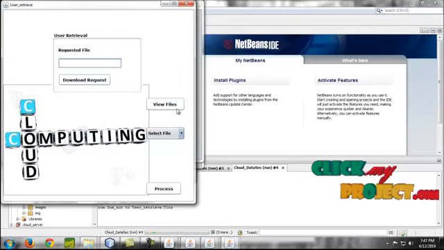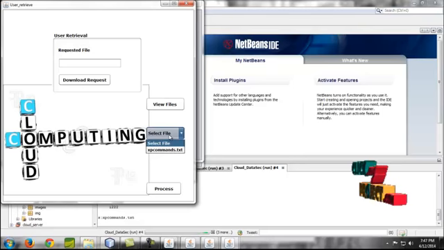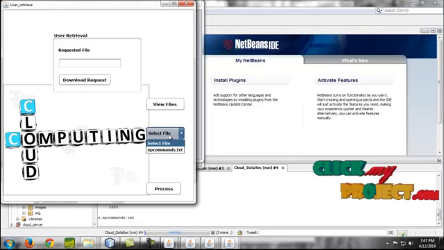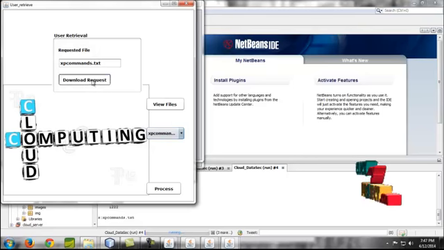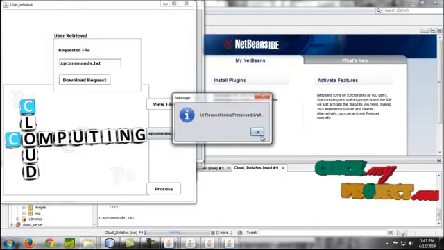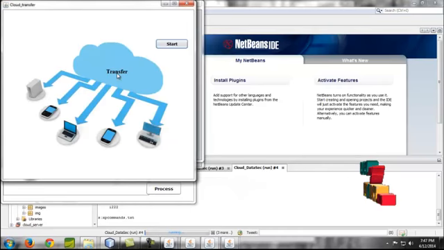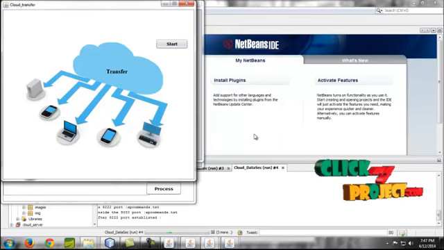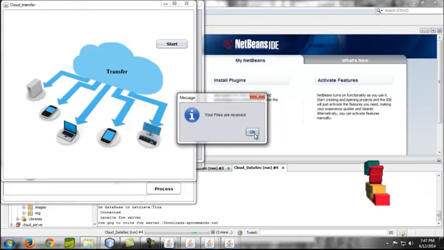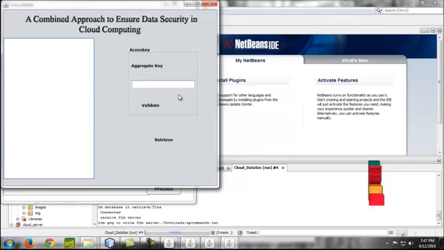Then click view files. His data owner's files will be listed here. You have to give the request for the respective file. Give download request here. It shows that your request is being processed. Then give transfer. Once you transfer, your download request is validated, and finally it shows the message that your files are received here. Then you give the process button.